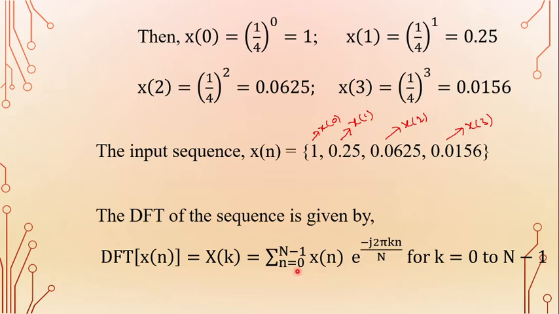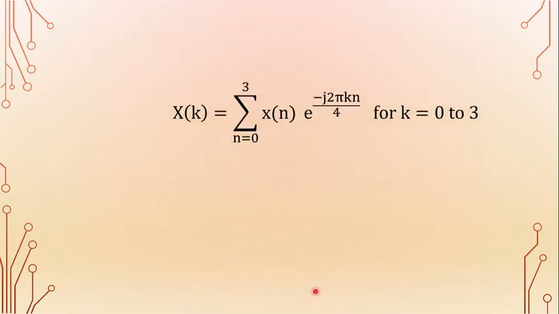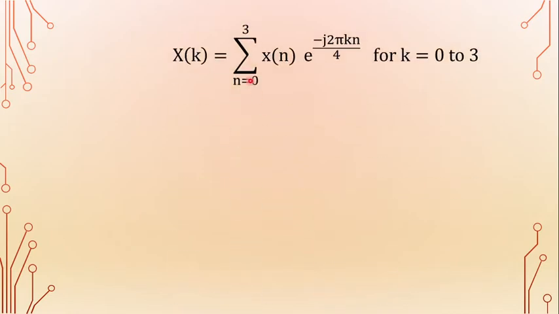So now substitute the given data. What is the given data? For n is equal to 0 to 3, what are the values of x of n? These are the values of x of n, and the length of the sequence capital N is equal to 4. Substitute capital N is equal to 4 in this equation. We get X of k is equal to sigma n is equal to 0 to 3 x of n into e power minus j 2 pi kn by capital N. Now your capital N is 4, for k is equal to 0 to 3.